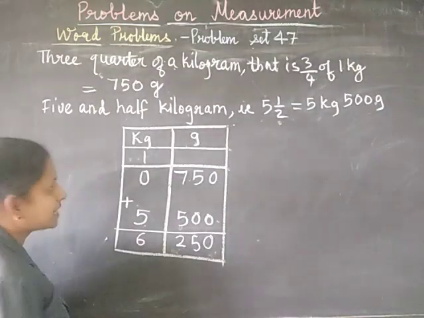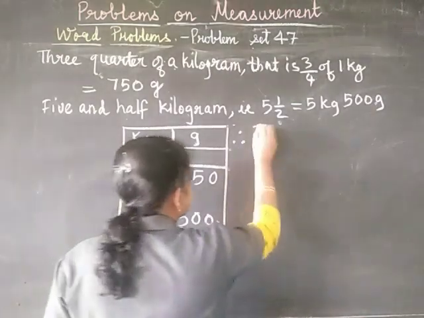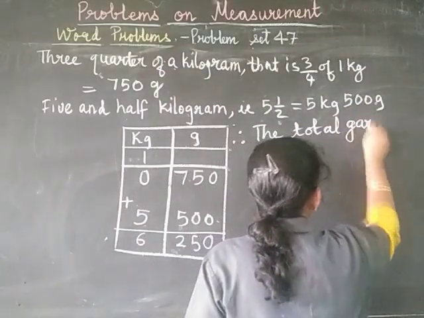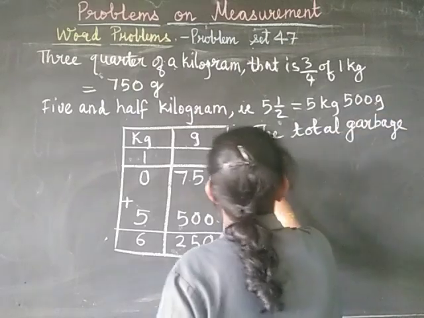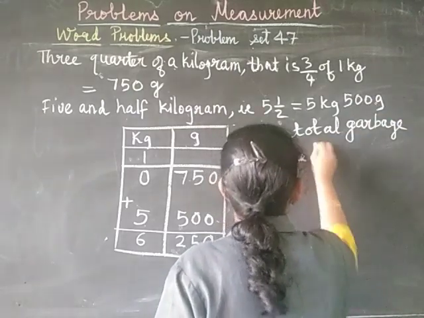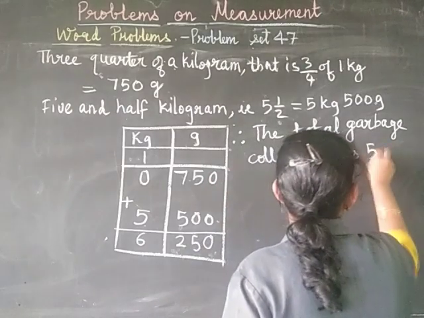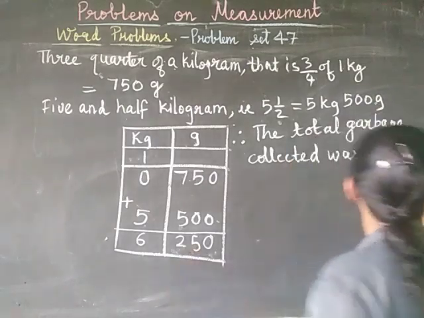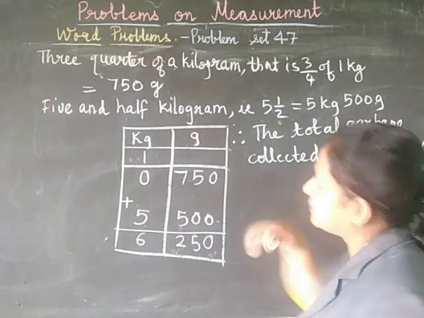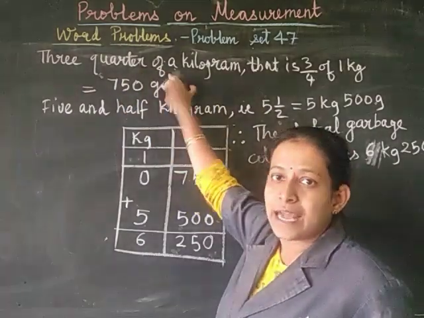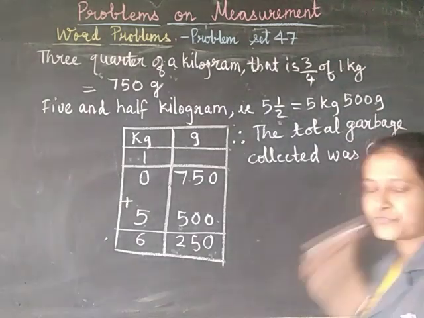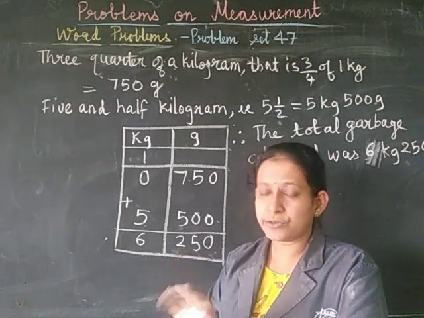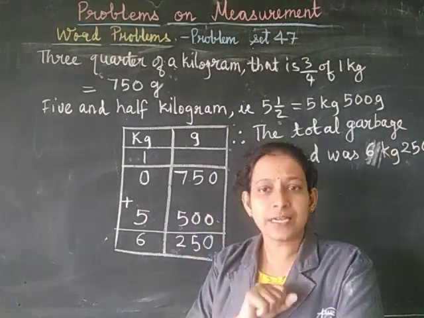Kilograms. So therefore the total garbage collected was 6 kilograms, 250 grams. Since it is given in terms of 3/4 and half, we need to convert this 250 into a fraction. 250, as I mentioned, is nothing but 1/4 of a kilogram.